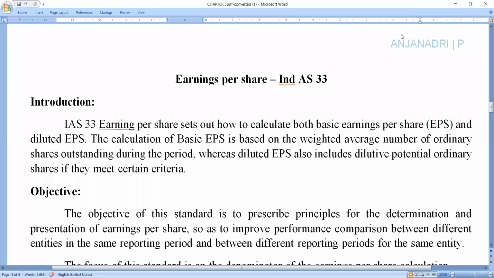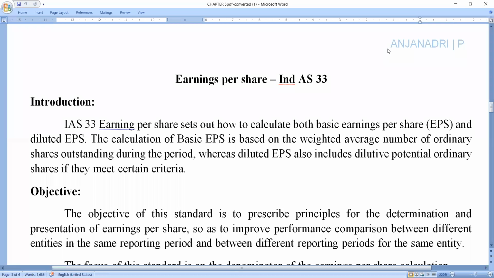In this session, we're discussing Earning Per Share, Indian Accounting Standard 33. In the previous class, we discussed earning per share. In this accounting standard, it is a disclosure standard. We essentially disclose some of the most important and relevant information to each and every external user of the information.